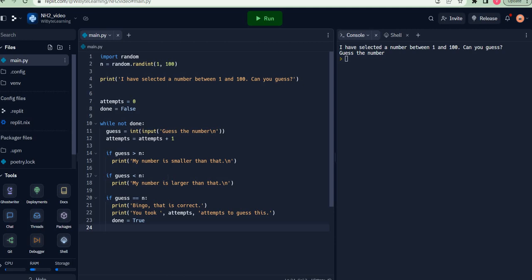We are building the number hunt project from the YByte Python curriculum. Previously, we have set up the while loop and these if conditions which allow us to interact with the computer, allow us to keep guessing till we are able to guess the number that the computer has chosen.